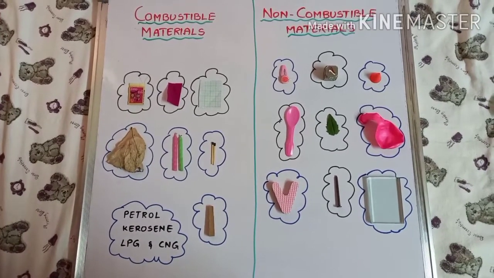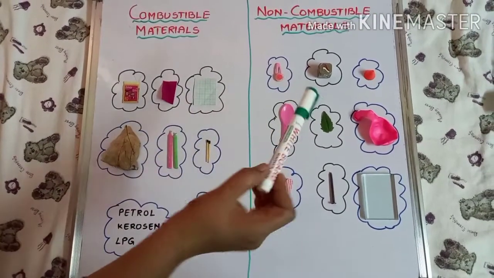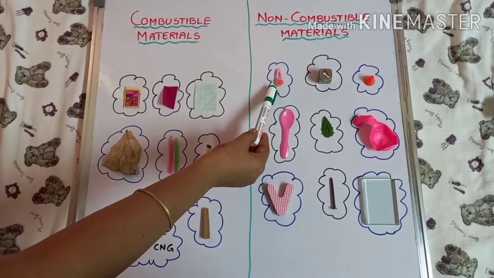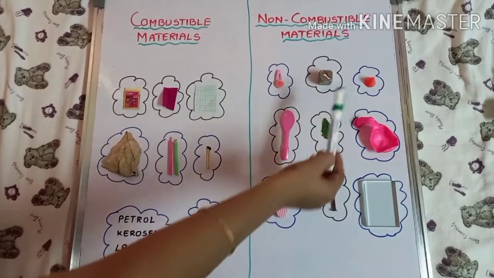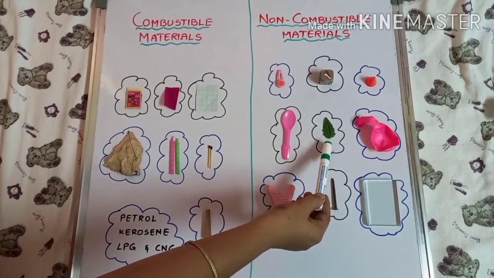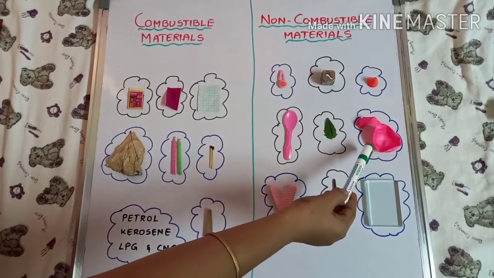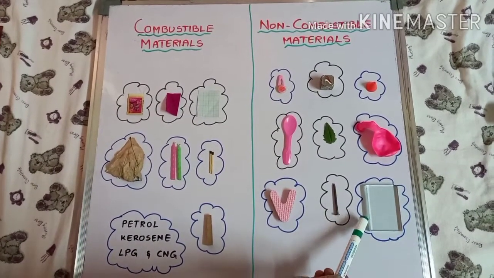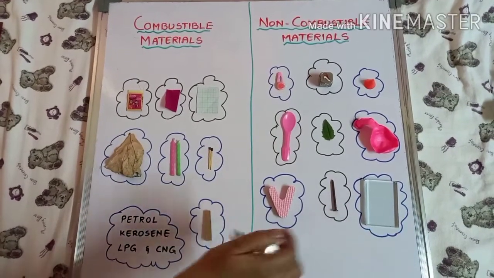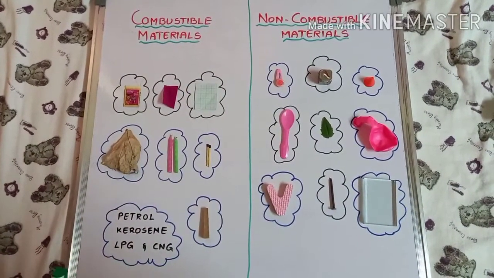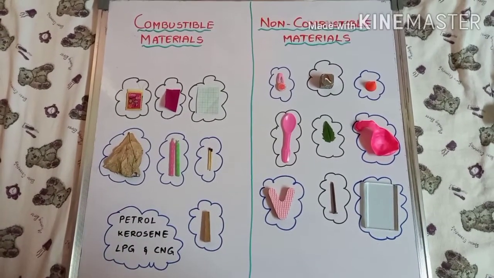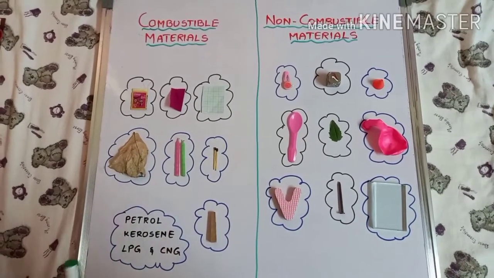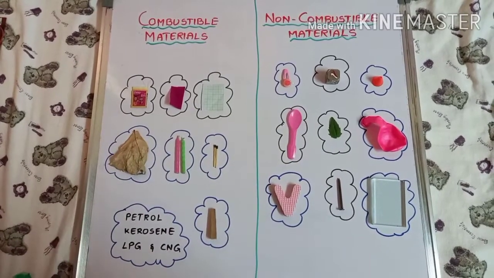And coming to non-combustible materials, the materials which do not burn in air. So you can see here the plastic, metal, wet leaf, that is a green leaf, rubber, thermocol, nail, that is iron, and glass. Here you can see the glass. So all these materials which do not catch fire and which do not burn are called non-combustible materials. So I hope you understood the difference between combustible materials and non-combustible materials.